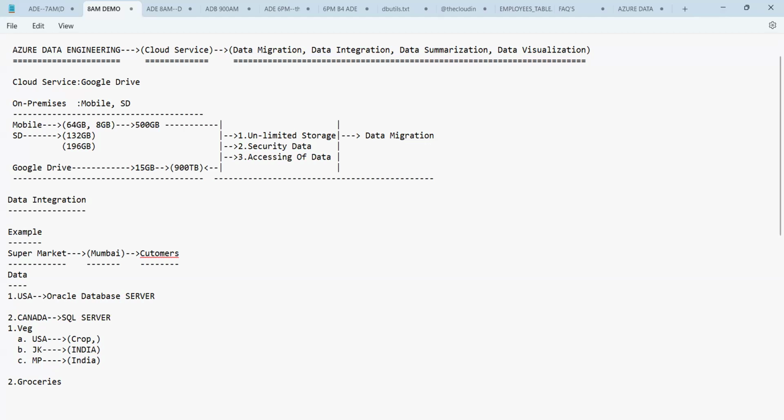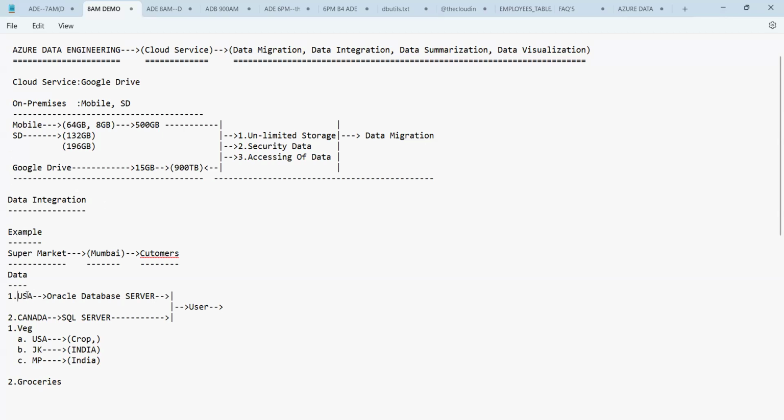So can you see here, gathering the data from various locations and keeping it in one place for the facilitation of the consumers or the users. The user who wants to use this data is facilitated, as the data is gathered from various locations of the world and kept here.